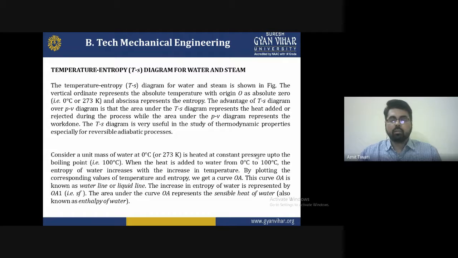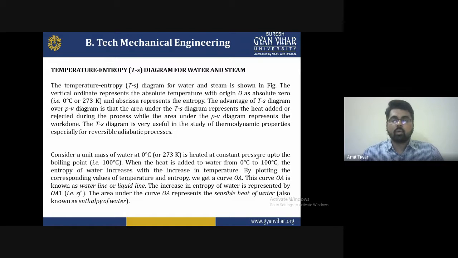As you know, we have already discussed and understood all the phase transformations of water: solid to liquid, liquid to vapor, and vapor to steam, changing across all three phases, solid, liquid and gas, but with uniform chemical composition and uniform equilibrium conditions. There is no change in the chemical composition or the purity of the water, because we consider water as a pure system. The temperature, denoted by capital T, and the entropy, denoted by small s, are shown in the temperature-entropy diagram for water and steam in the figure.